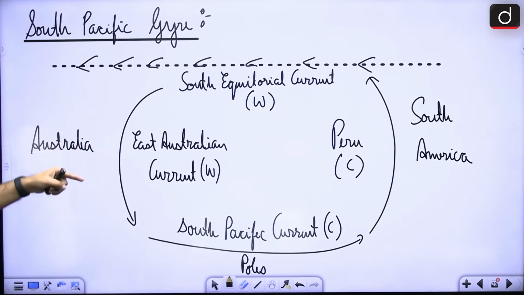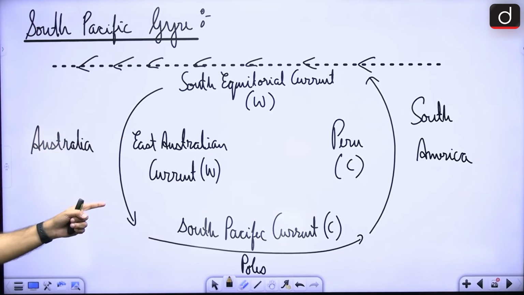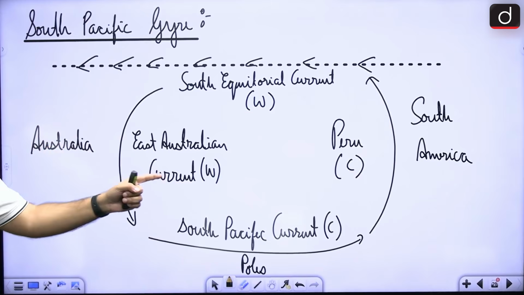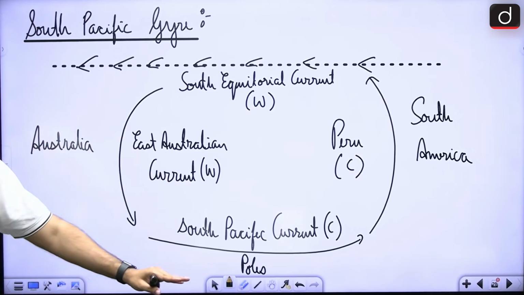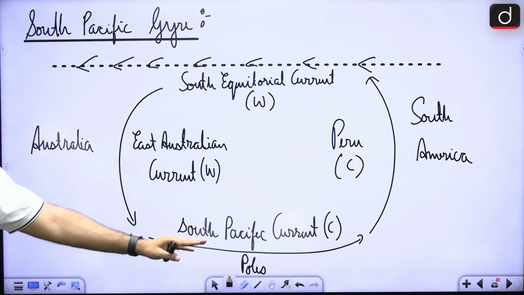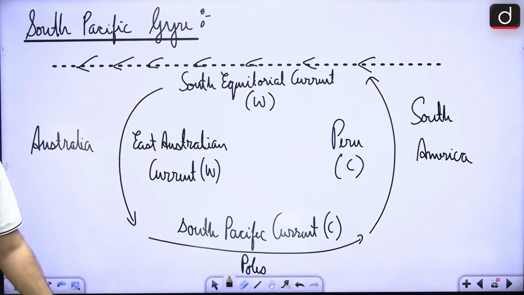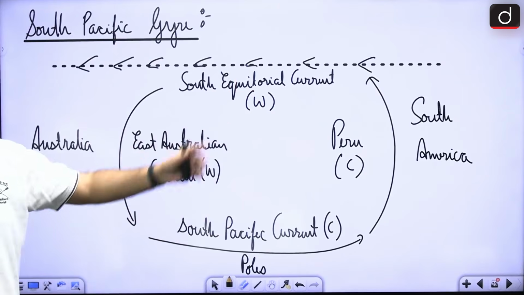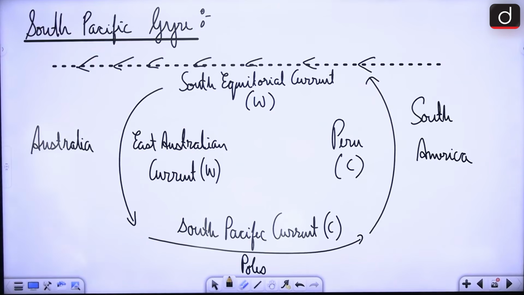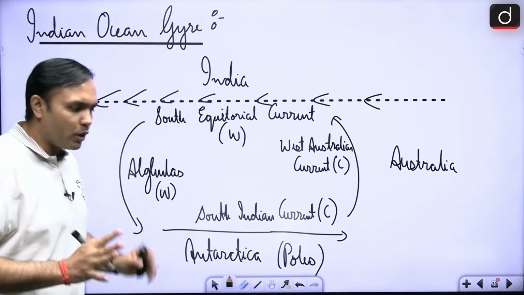Next, it is moving towards the East Australian coast, that is the East Australian current, that is again warm. As it moves towards the poles, there is the South Pacific current that is cold, and as it moves towards the western coast of South America, the Peru current or Humboldt current is colder in nature, right? These are some of the most important aspects.